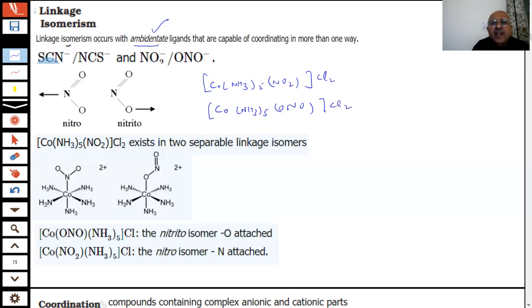Here the nitrogen is linked with the cobalt, and here oxygen is linked with the cobalt. What is the IUPAC name of this compound?